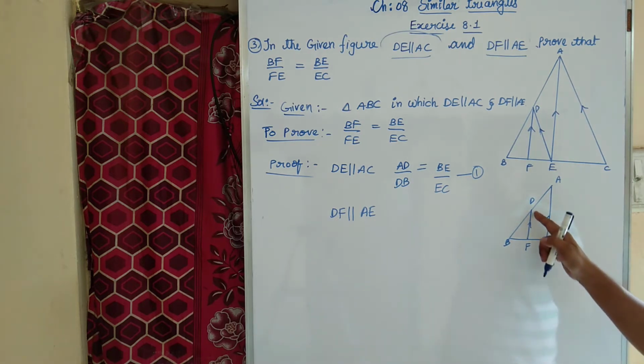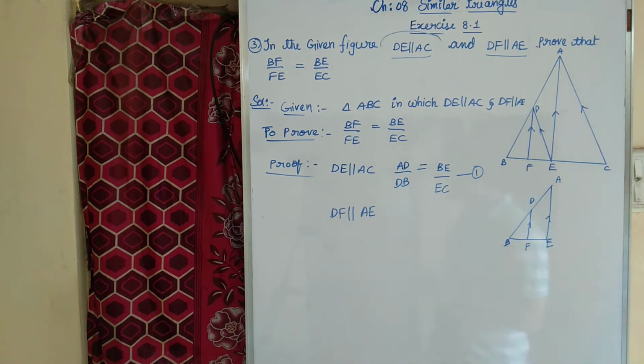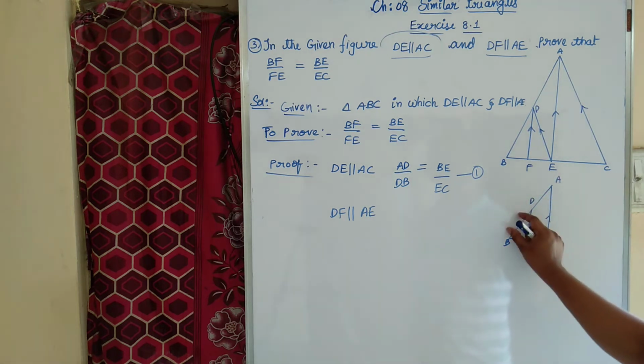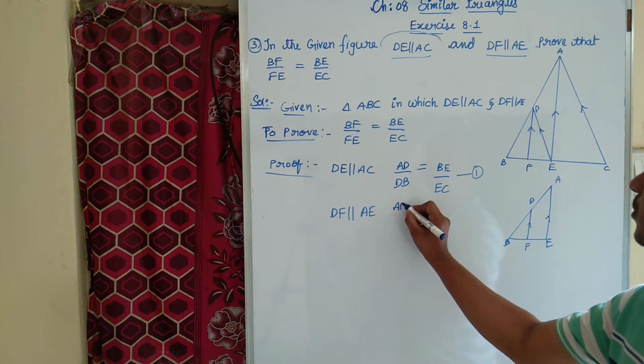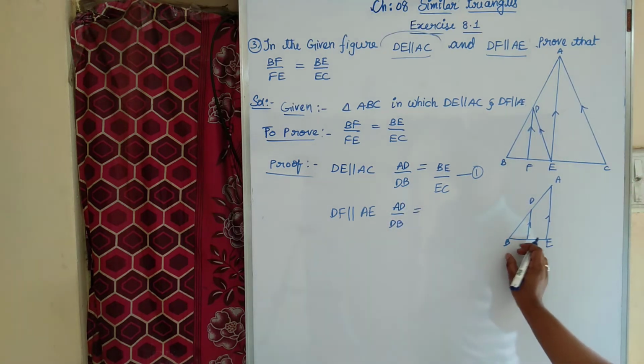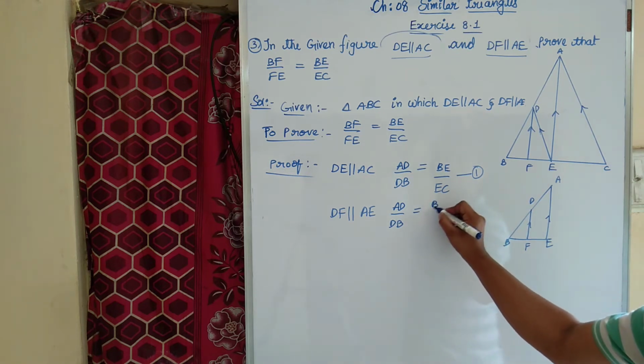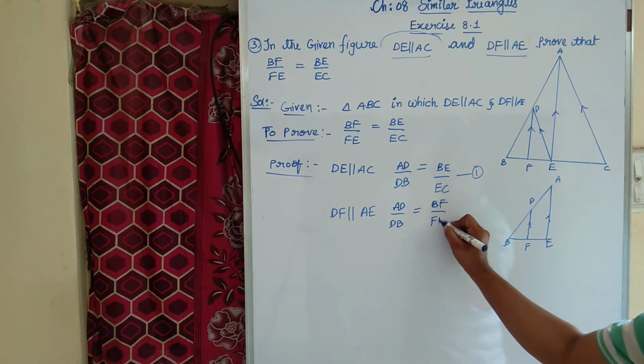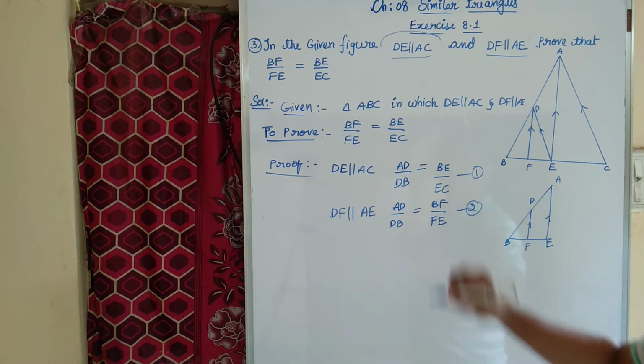If a line is drawn parallel to one side of a triangle, it will divide the other two sides into the same ratio. Then I can say that AD by DB equal to BF by FE. This is equation number 2.